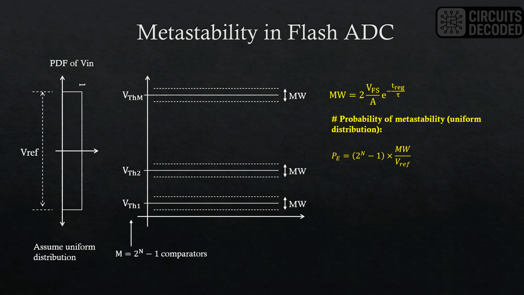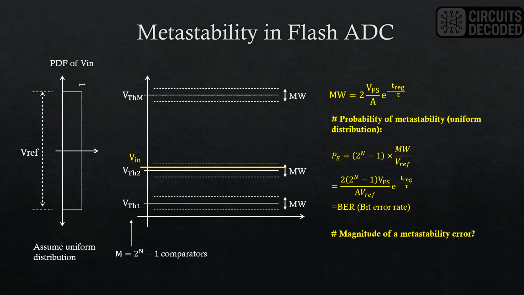The total probability of metastability is given by this equation. Here, MW over Vref is the probability of metastability of each comparator. But since there are 2 to the power n minus 1 comparators and the input can be anywhere, the probability for all the comparators add up, and so P is given by m times MW over Vref. This equation can be rewritten in terms of the input full scale as shown below. This is also known as the bit error rate or the BER. The BER is an important metric in data communication and is influenced by a host of factors, one of which is metastability.